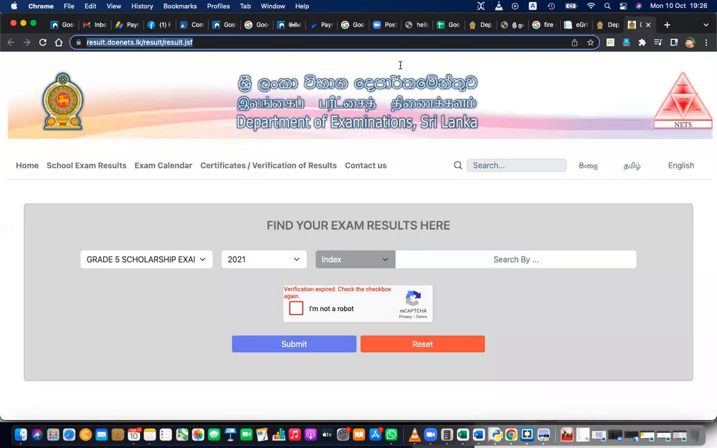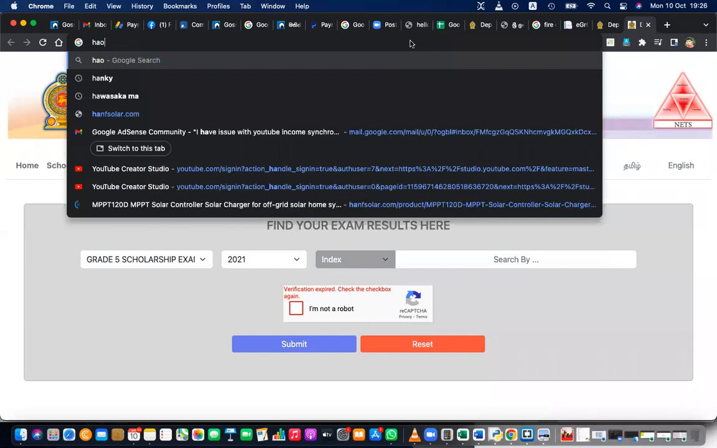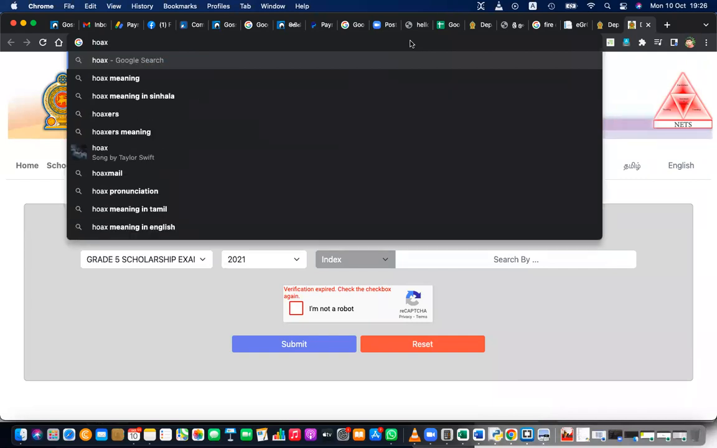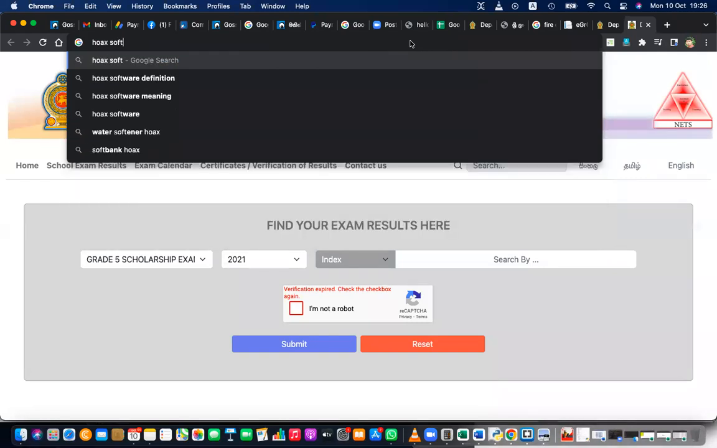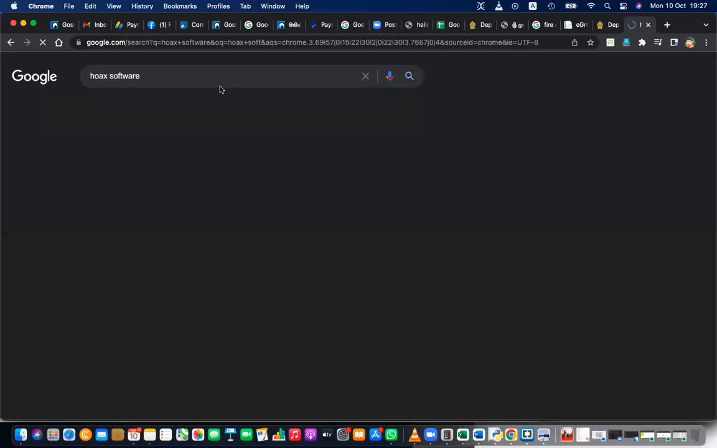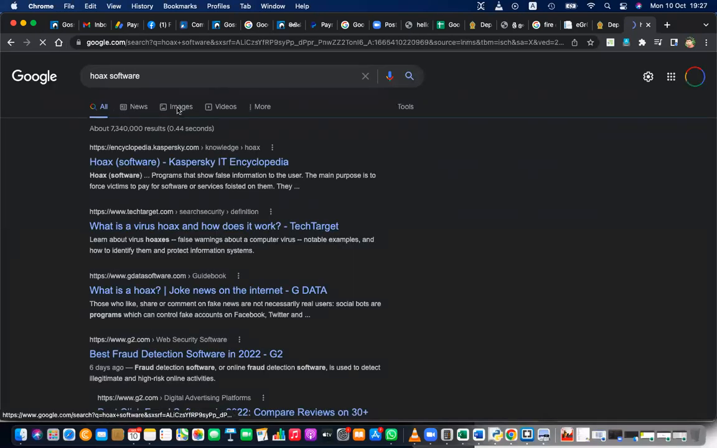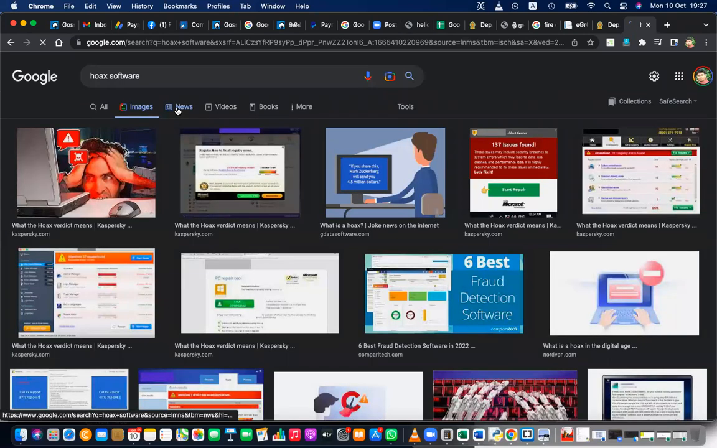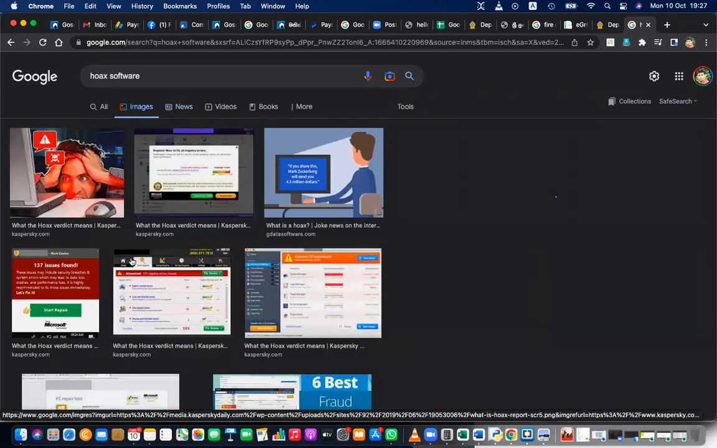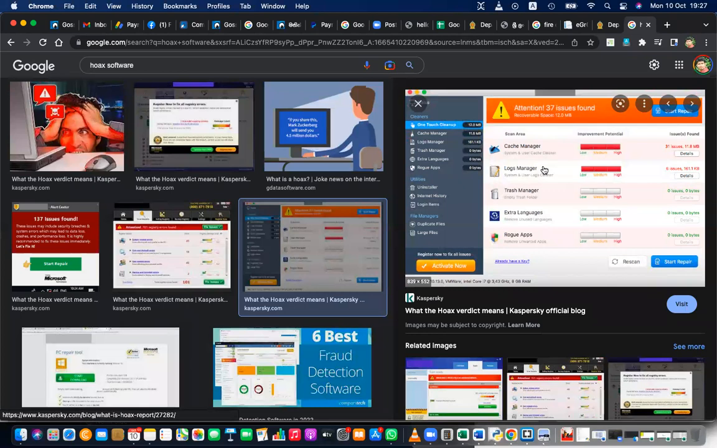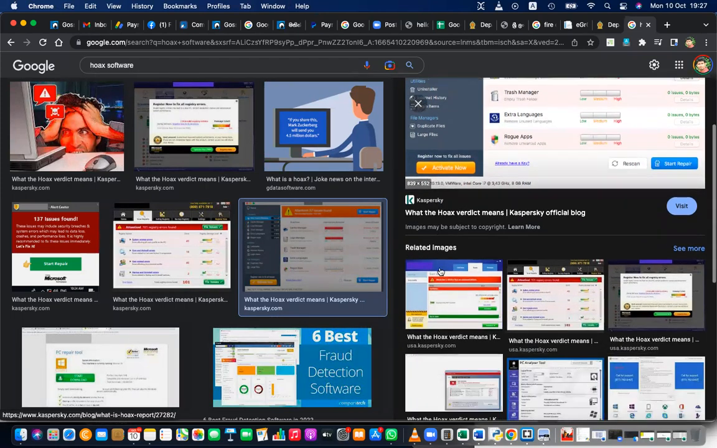Sometimes you might have experienced hoax software. Right? Hoax software is some fake software. The software itself is fake. It will appear and tell you that you got some viruses. Suddenly it appears on your computer and says you have a lot of viruses here. Attention, 37 issues found. You have a lot of issues in your computer. And then it will motivate you to buy and activate this. But that is fake software.